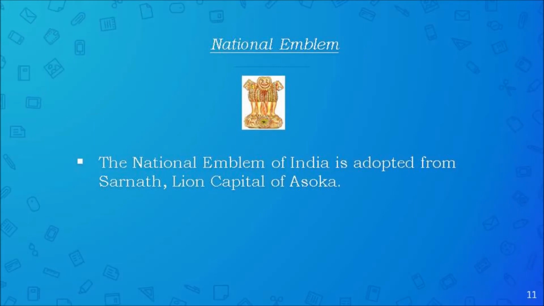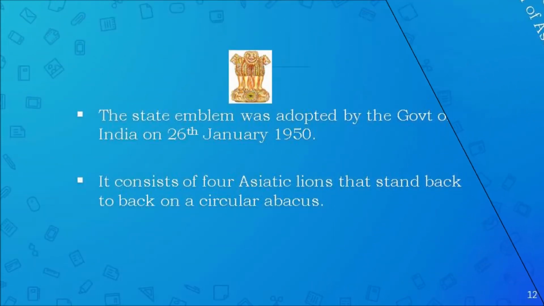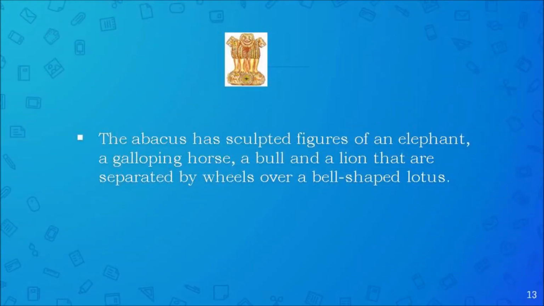National emblem. The national emblem of India is adopted from Sarnath lion capital of Ashoka. The state emblem was adopted by the Government of India on 26 January 1950. It consists of 4 Asiatic lions that stand back to back on a circular abacus. The abacus has sculpted figures of an elephant, a galloping horse, a bull and a lion that are separated by wheels over a bell-shaped lotus.